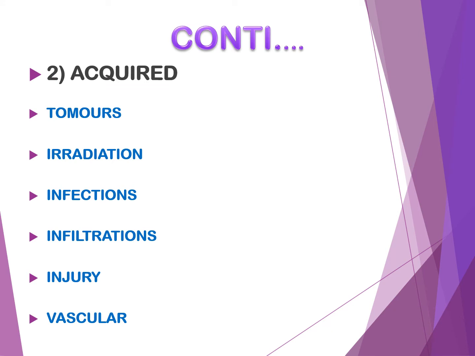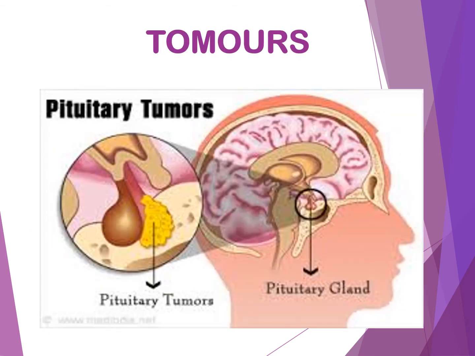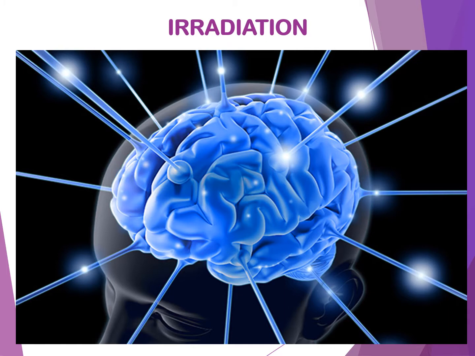Then acquired causes. The acquired causes are tumors, irradiation, infections, infiltrations, injury, and vascular causes. Now we can see one by one in detail. First one, tumors. Tumors means any pituitary tumor or hypothalamic tumor or any other intracranial tumors. Next one, irradiation. That is irradiation to the brain.